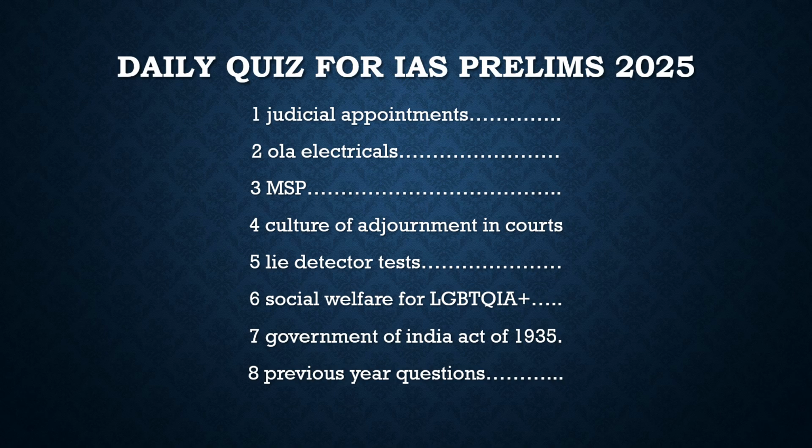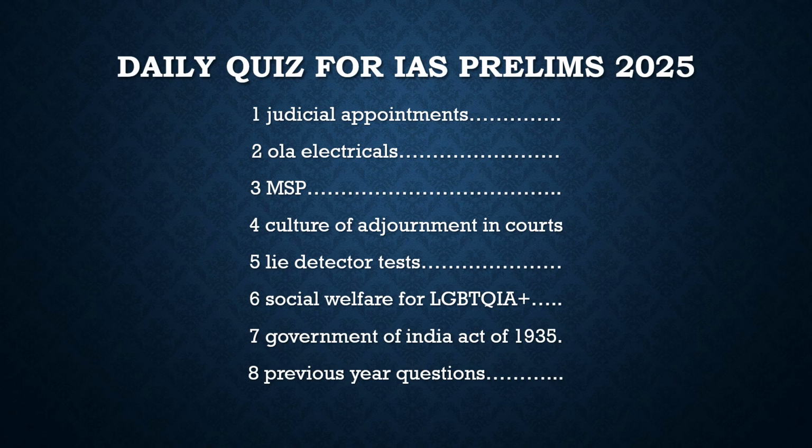Earlier, the president would consult only the Chief Justice of India, and this consultation was not binding on him. But there was huge discussion on that, and it went to the Supreme Court. This is also called the first judge's case, as the name of the judgment is SP Gupta versus Union of India in 1981. In this judgment, the Supreme Court held that the consultation the president takes from the Chief Justice of India is not binding on him. He can consult at his own discretion. So this was called the first judge's case.